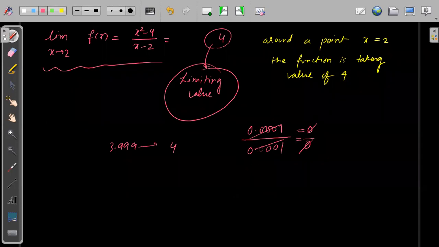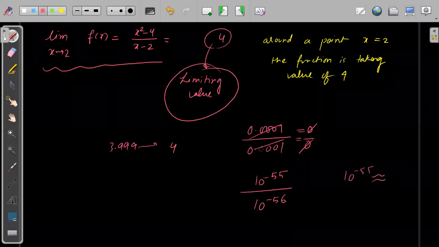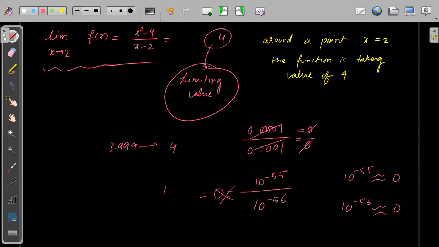For example, in your physics, I think you must have done gravity, right? You must have done gravitational constants and all that, right? Force of gravity. Suppose in the numerator you have a constant like 10 raised to the power minus 55, and in the denominator you have 10 to the power minus 56. If I say 10 to the power minus 55, you will write it is approximately equal to 0. Similarly, 10 to the power minus 56 is approximately equal to 0. But when I'm dividing this, does it become 0? No, this is not equal to 0. This value will be equal to 10 to the power 56 minus 55. So this value will be equal to 10.